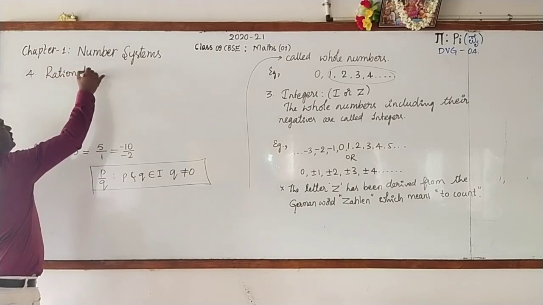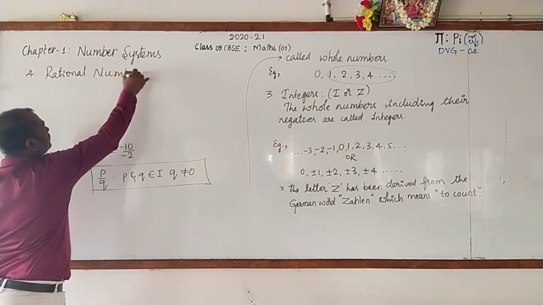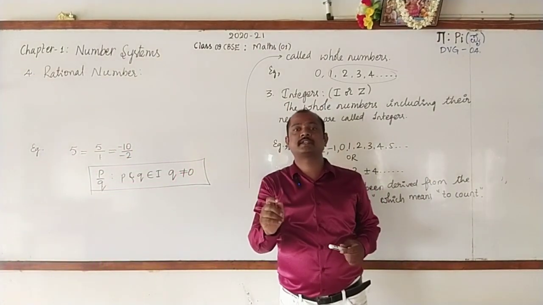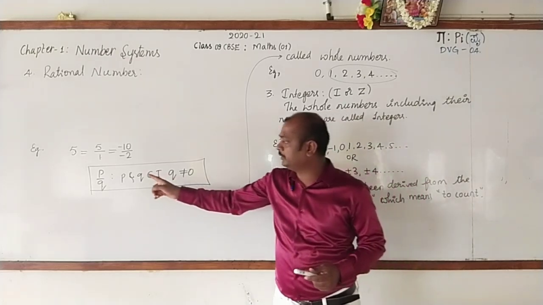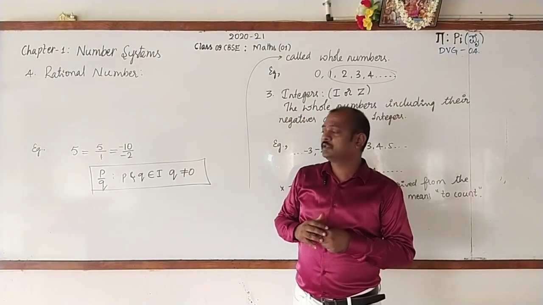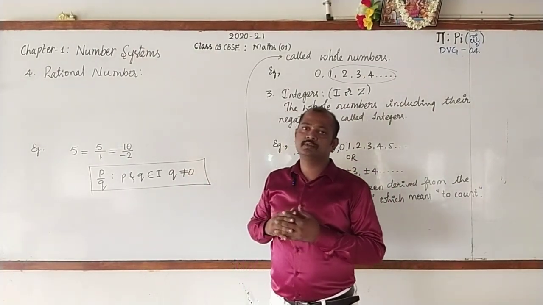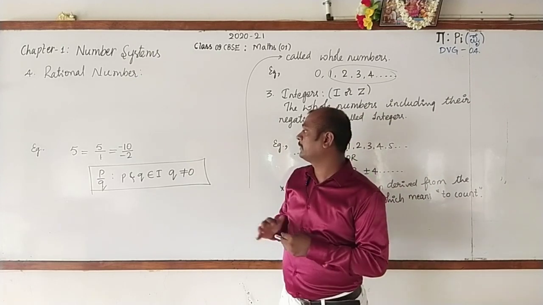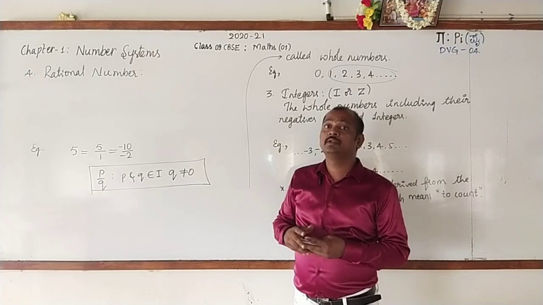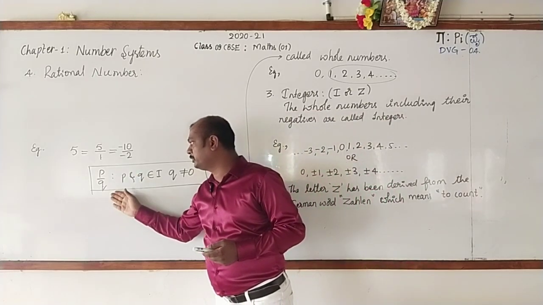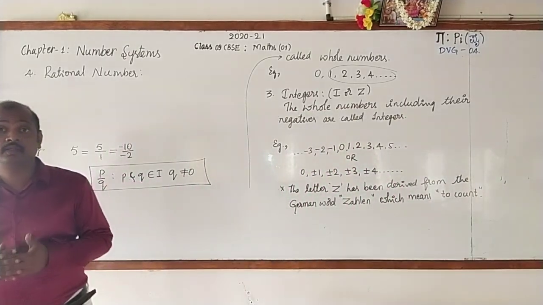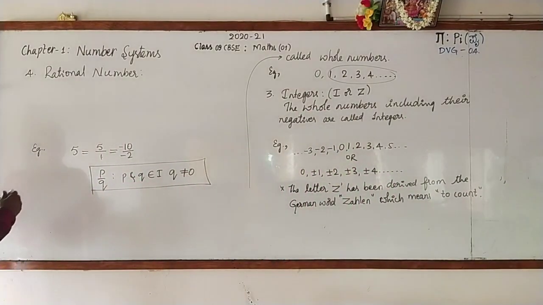Now let me tell you the definition of a rational number. A number which can be expressed in the form of P by Q, where P and Q are integers and Q is not equal to 0, is called a rational number. Once again, the numbers which can be expressed in the form of P by Q, where P and Q are integers and Q is not equal to 0, are called rational numbers.